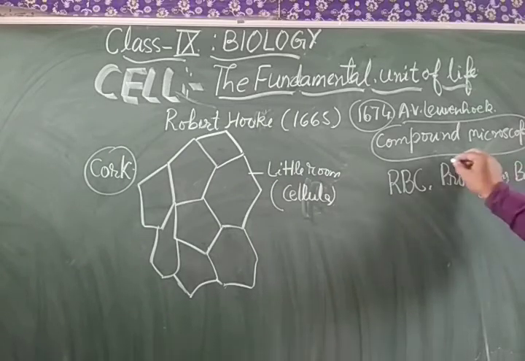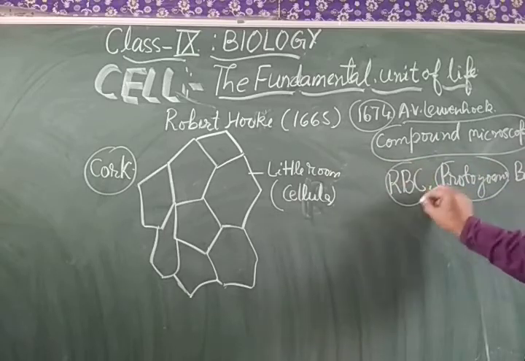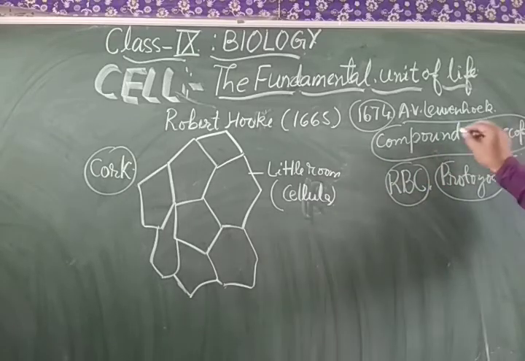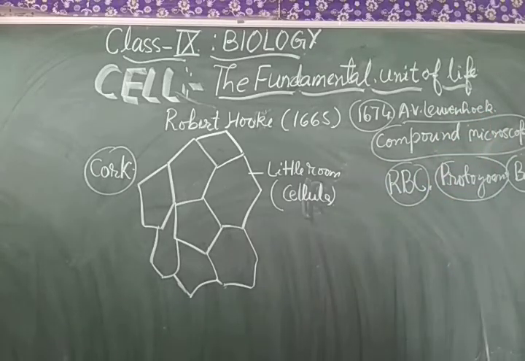He discovered these single cells with the compound microscope in 1674.